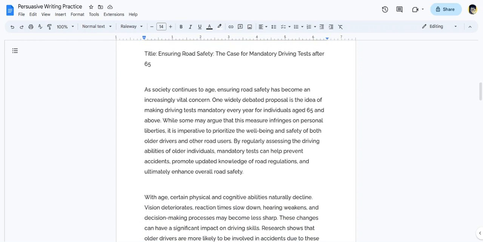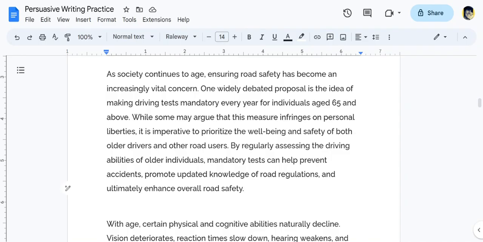Title: Ensuring Road Safety, the Case for Mandatory Driving Tests After 65. Let's take a look at ChatGPT's introduction. As society continues to age, ensuring road safety has become an increasingly vital concern. One widely debated proposal is the idea of making driving tests mandatory every year for individuals aged 65 and above.